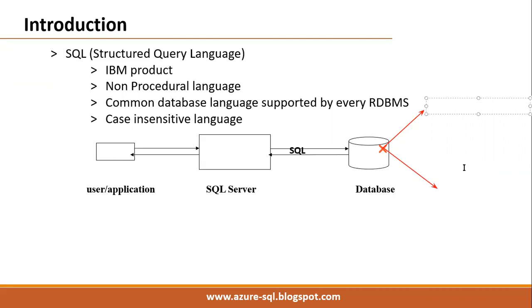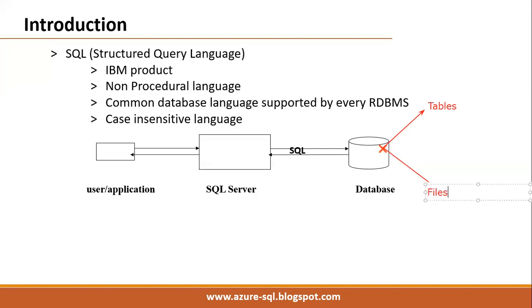And the second point we have to understand is that we have storage levels, mainly logical level and physical level. Basically, a database is logically a collection of objects, mainly tables. Physically it is a collection of files.